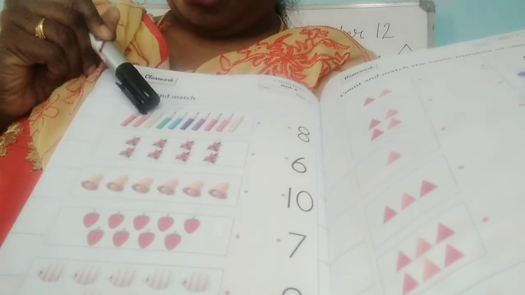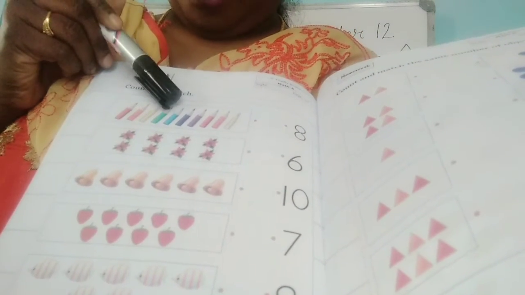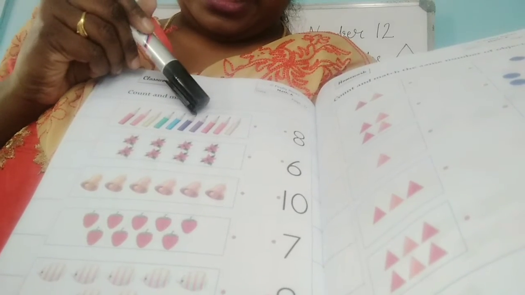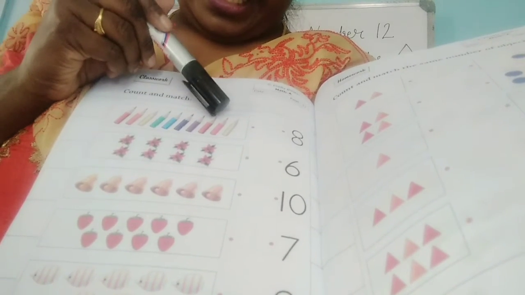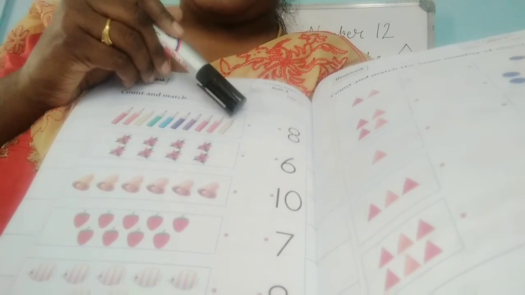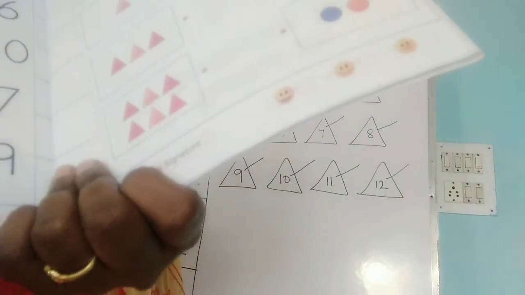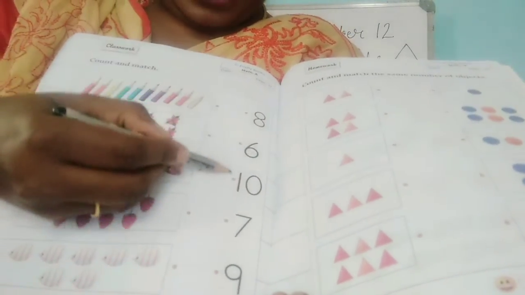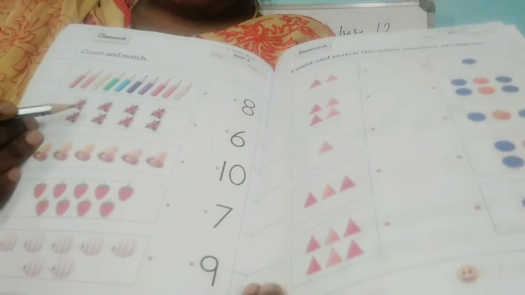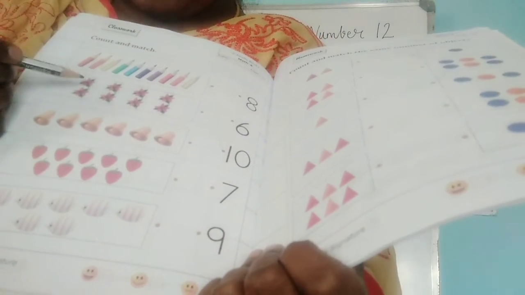1, 2, 3, 4, 5, 6, 7, 8, 9, 10. How many crayons are there? There are 10 crayons. Okay, so you need to match number 10. Okay, so here I am going to match to 10. Okay, now let me count the flowers.